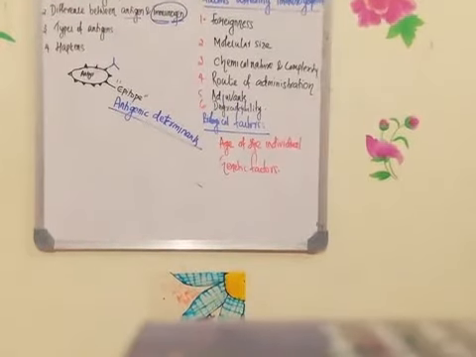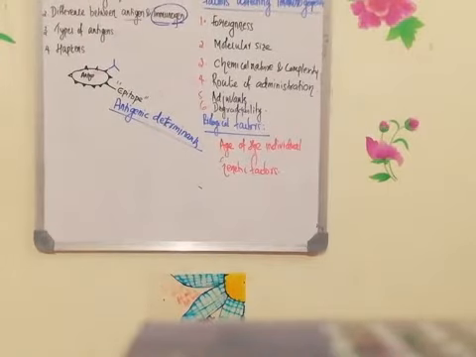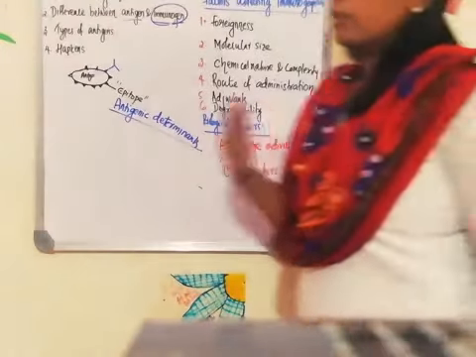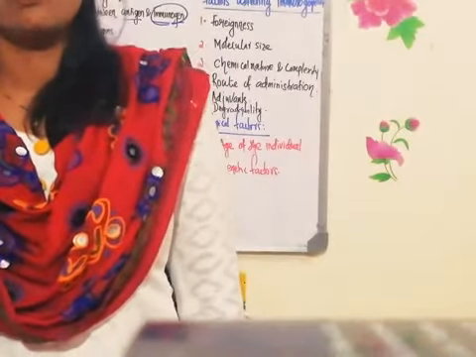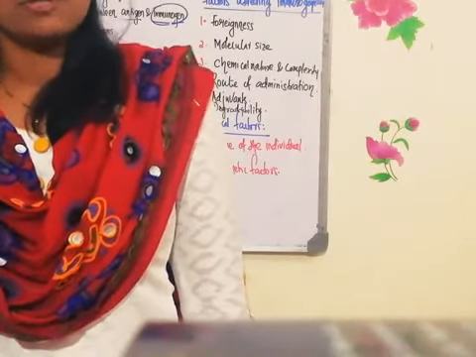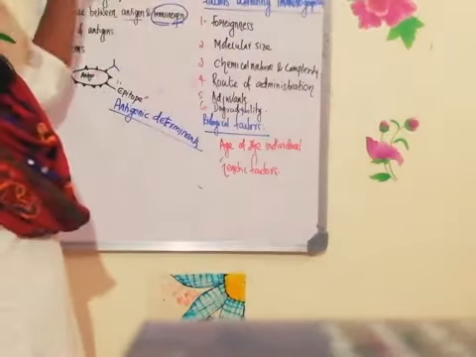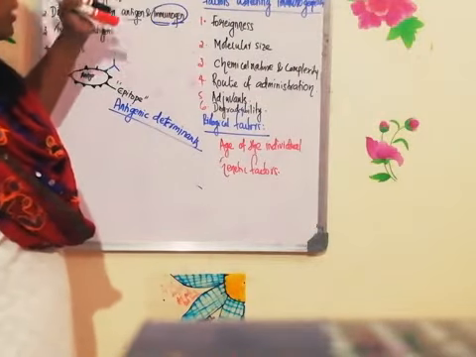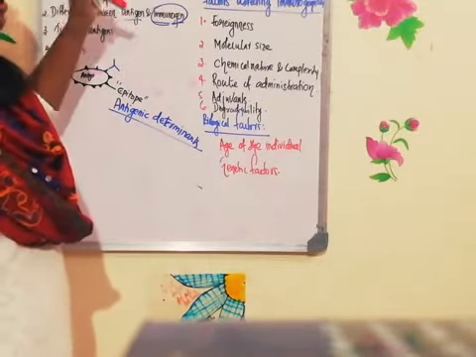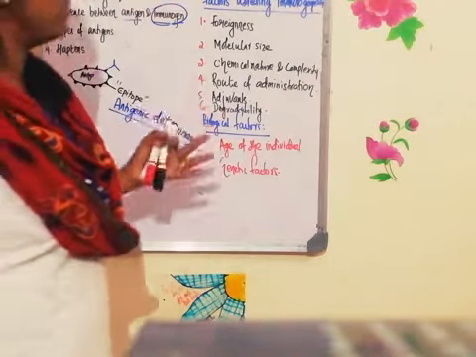Fine. Now, before starting with the hapten, we will see what are the different types of factors which will influence the immunogenicity. So what is immunogenicity? Activation of either humoral or cell-mediated immune response is known as the activation of the immune system, and that is known as the immunogenicity. Now, there are different factors which are needed, or the antigen should have some characteristic features, then only the immunogenicity will be activated.